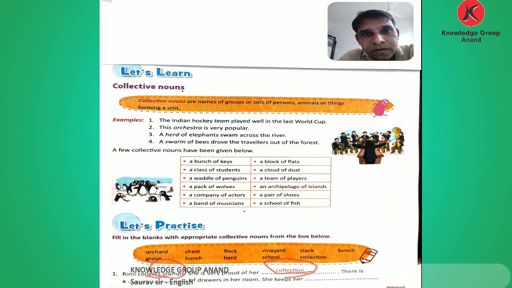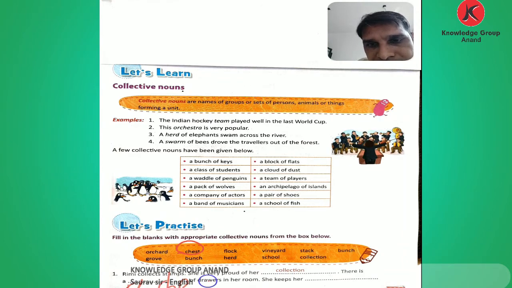Get the point? There are so many stamps. So we use the collection word for the stamps. So collection of stamps, that is the collective noun. So there is a blank of drawers. So for the drawers, what do we use? We use this, a chest. What do we use here? Write a chest. Okay, there is a chest of drawers in her room.